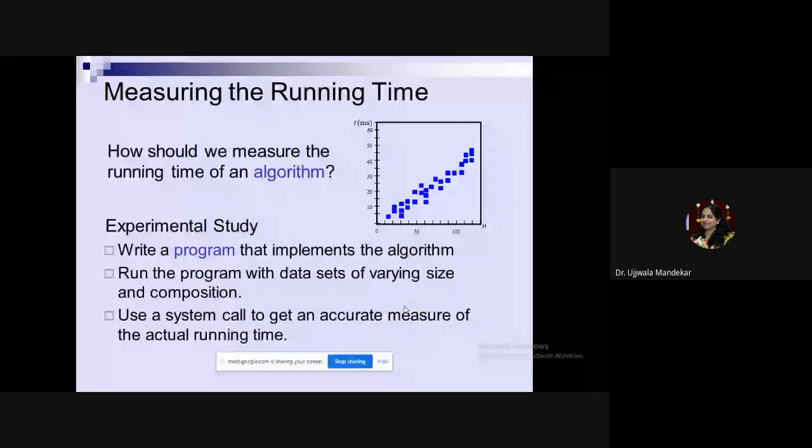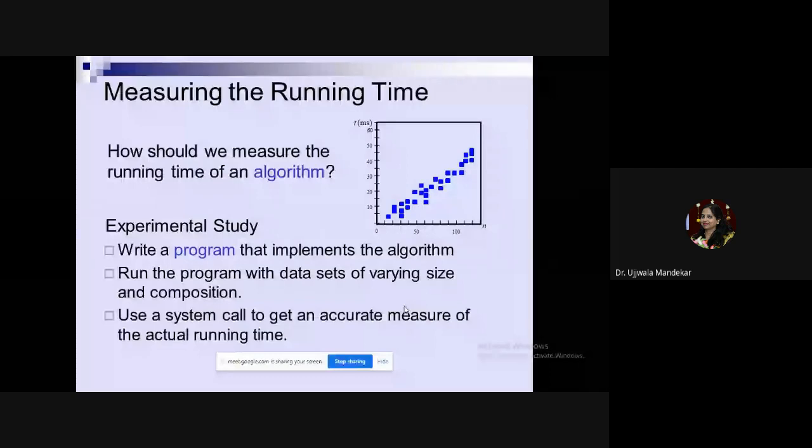So what will you do? First, you will give two numbers to the algorithm. After that, you will give five numbers. After that, you will give 10 numbers. Then you will supply 50 numbers, then 100 numbers, then 1000 numbers to the algorithm, and you will check the running time of the algorithm.